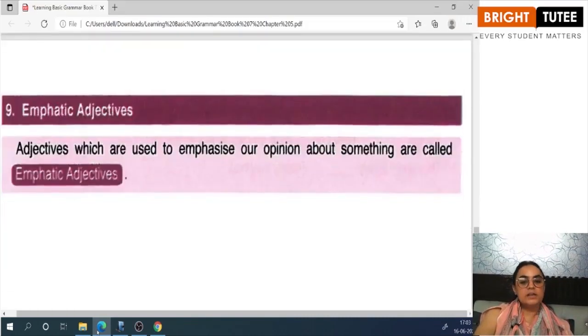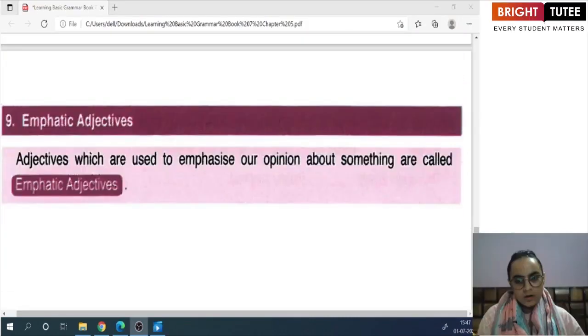Clear? Next type of adjectives are emphatic adjectives. So, emphatic adjectives are those words which are used to help you emphasize on a point. Or when you are giving an opinion, if you have to give stress on the opinion given by you.